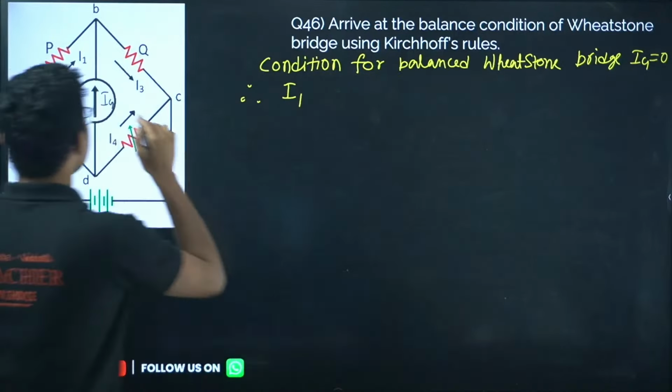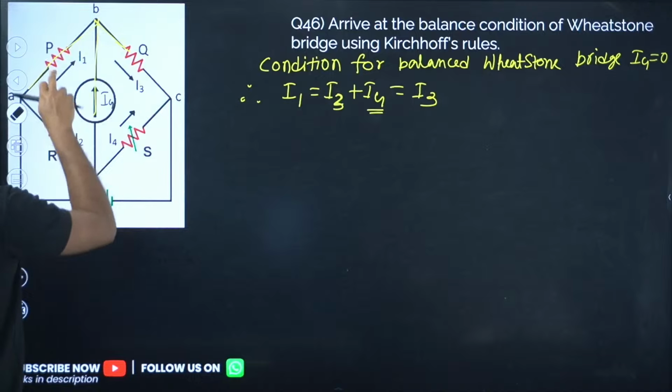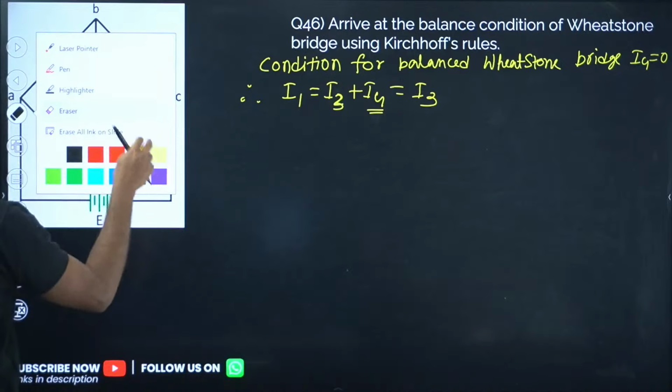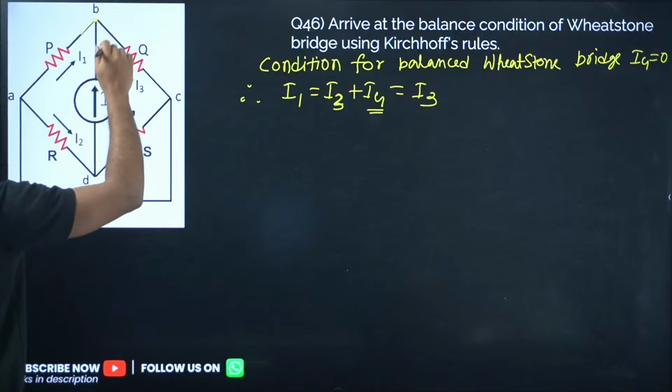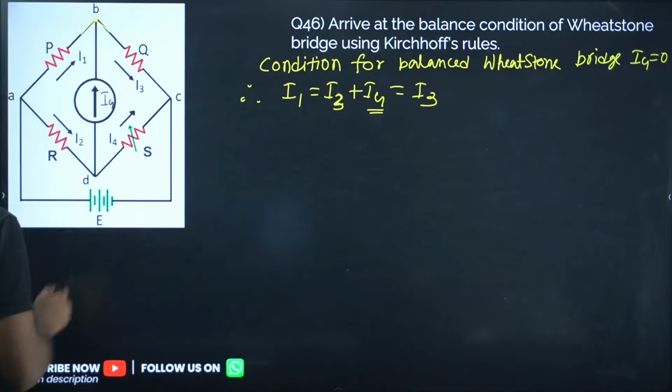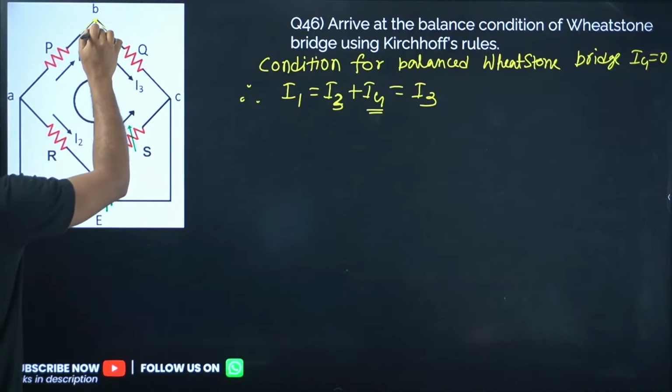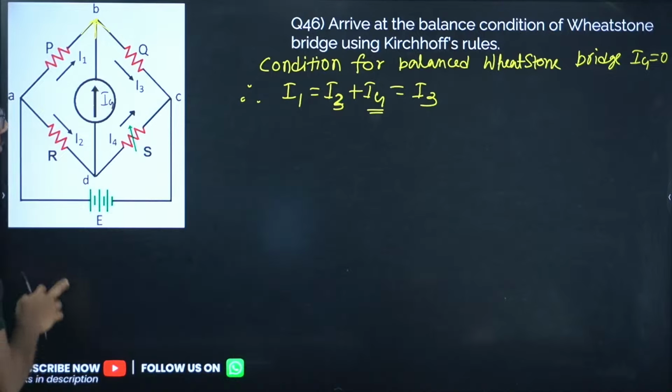If you apply Kirchhoff's current law at junction B, you will see that I1 is going in this direction, I3 is going out, Ig is also coming in. So all incoming current should be equal to outgoing current.